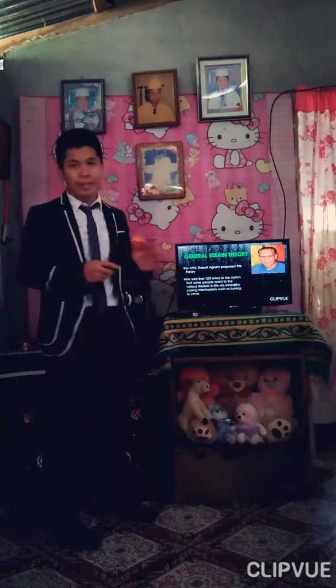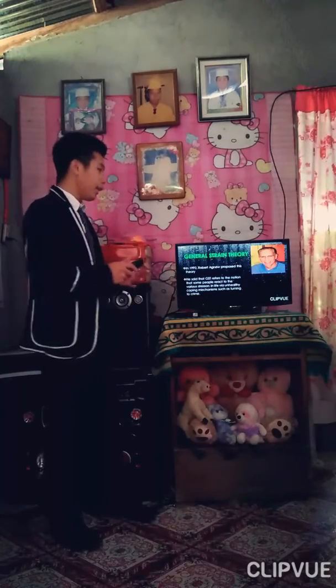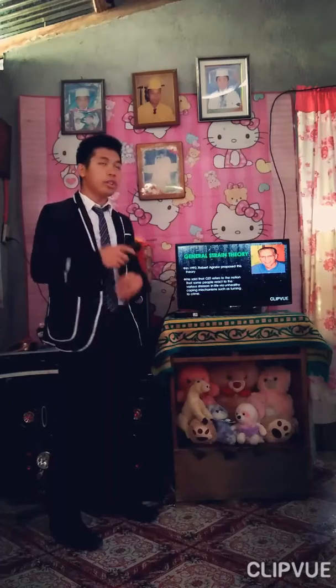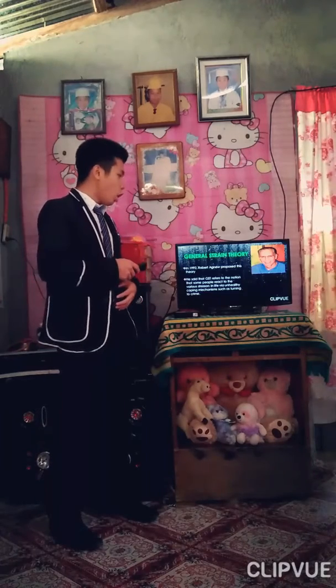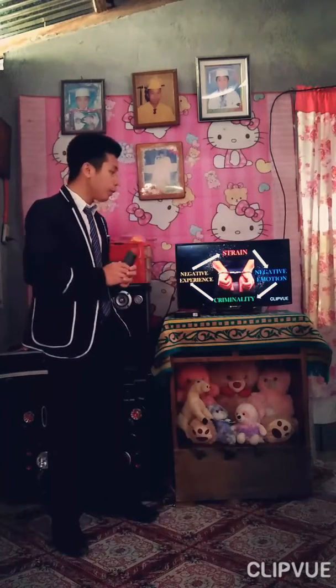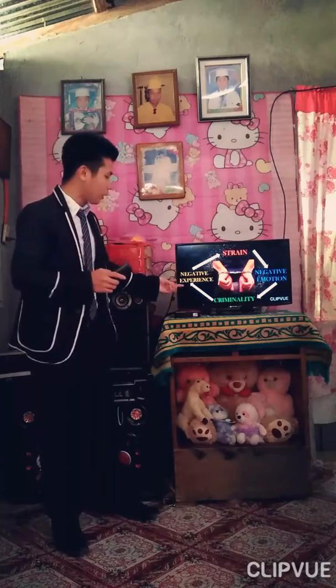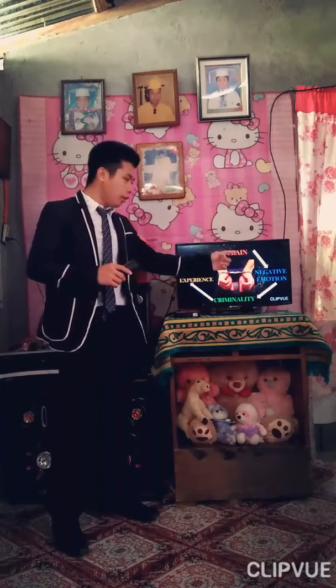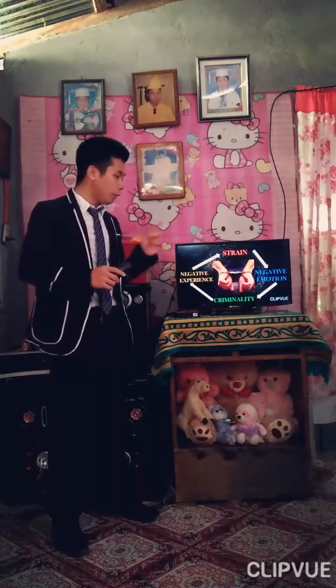So for us to clearly understand this theory, I created a cycle which shows the stages of how the crime is committed in general strain theory. As we look at the cycle, it starts from negative experience, to strain, to negative emotions, before it turns into criminality.